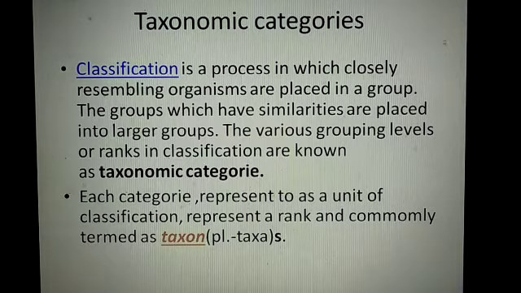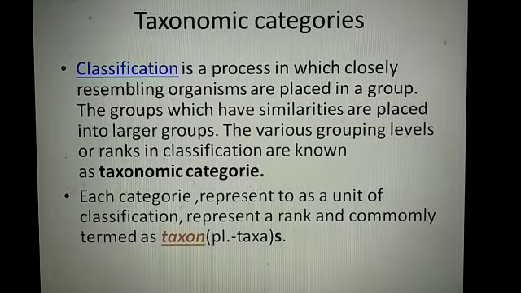Actually, student, classification is not a single step process. It involves a hierarchy of steps, a sequence of steps, and each step represents a rank or a category. Since the category is a part of the overall taxonomic arrangement, it is called taxonomic hierarchy.